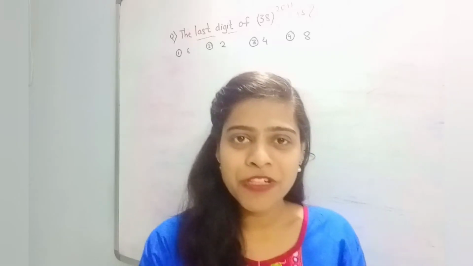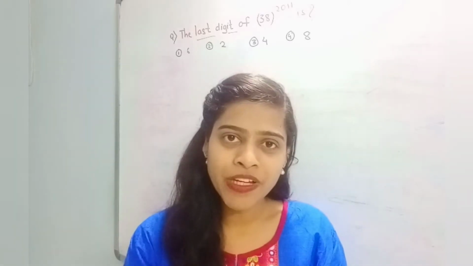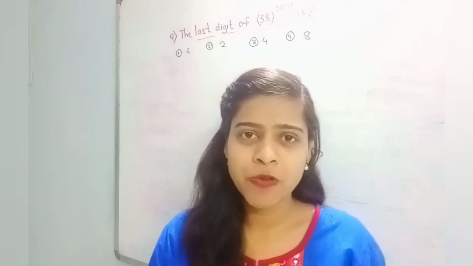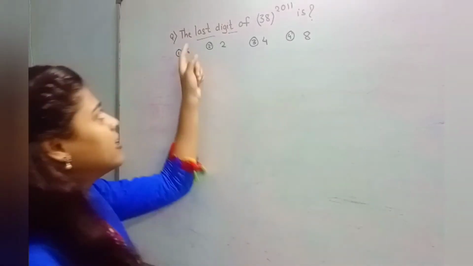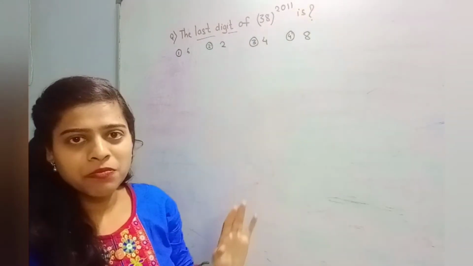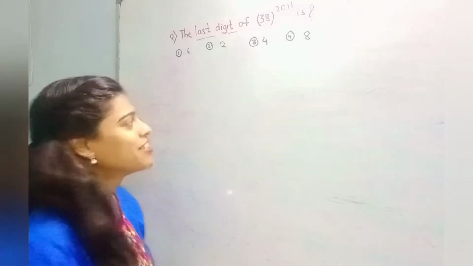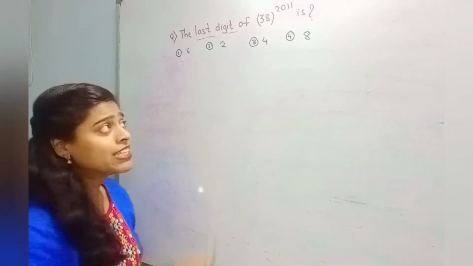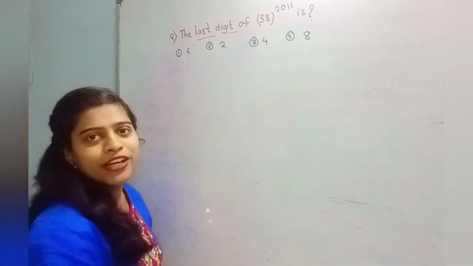This is another question from CSIR NET June 2012 and this question is based on the concept of number theory. In this question, we have to find the last digit of 38 raised to 2011 is question mark. Then we have 4 options. Option 1 is 6, option 2 is 2, option 3 is 4 and option 4 is 8.